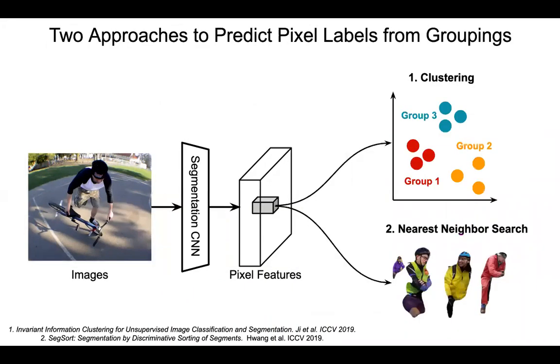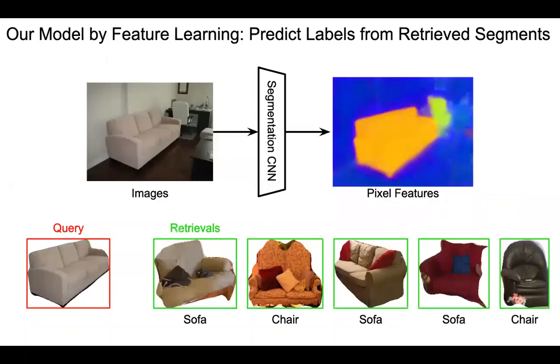There are two major approaches to infer labels from pixel groupings. One is to cluster all pixels into fewer groups, and each group denotes one category. Another is to predict pixel labels by looking up neighbor's major category, where a label set is given during inference. We follow the retrieval approach and consider it as a feature learning problem. We learn to generate pixel features from unlabeled images and use the features to conduct nearest neighbor retrievals on image segments.